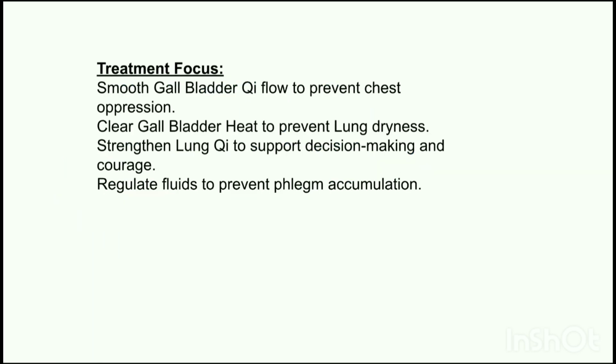The treatment focus should be to smooth the flow of chi in the gallbladder to prevent chest tightness and oppression. Next, we should focus on clearing the gallbladder heat to prevent dryness in the lungs. We should strengthen the lung chi to support decision making and courage. We should also regulate the fluids to prevent phlegm accumulation.